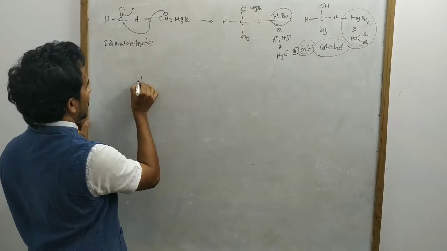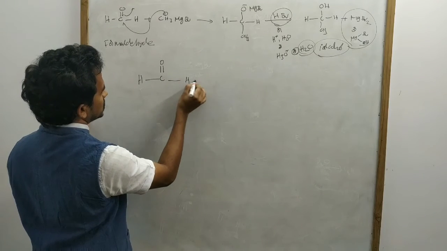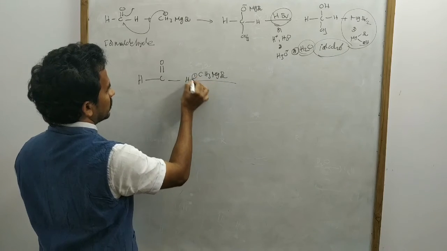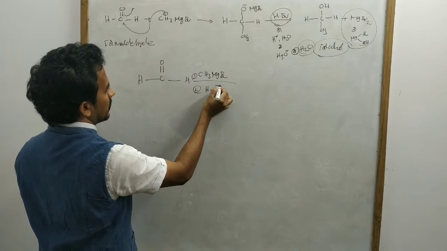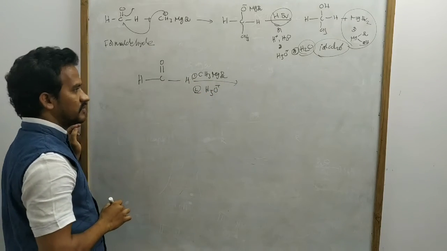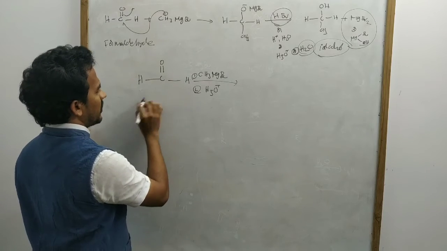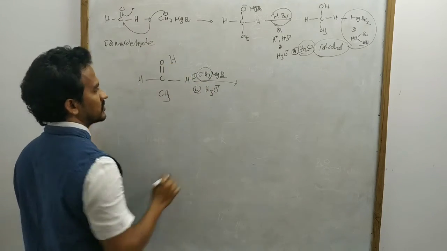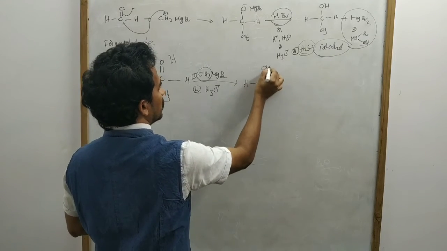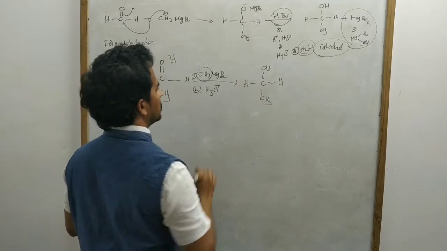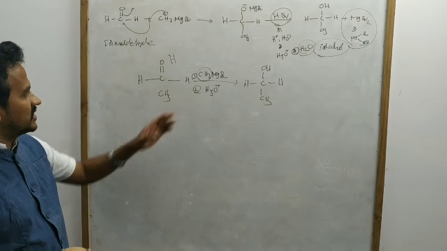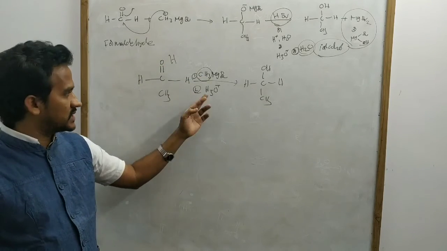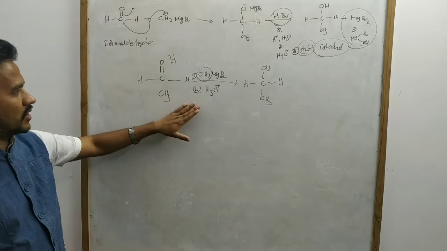So here finally adding groups across the double bond C=O, here H, CH3, MgBr, followed by acid workup, acidification. So just CH3 minus to this carbon and hydrogen to the oxygen. That means here H, OH, H and CH3. Okay? So CH3 minus from the Grignard reagent and here proton from the water. So second step. That's it. Okay? Addition of the Grignard reagent.